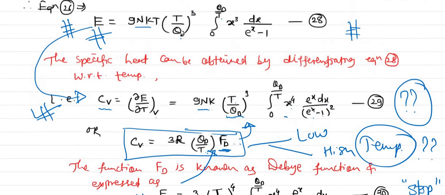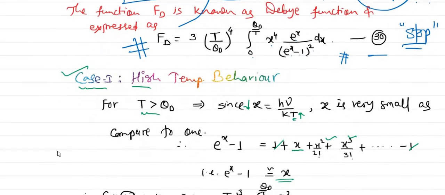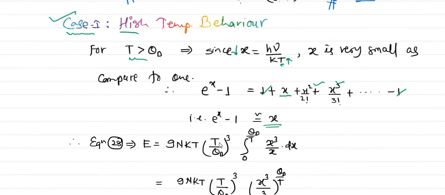In this equation substitute e raised to x minus 1 equal to x. So therefore 9nkT times (T divided by theta D) cube, integral 0 to theta D by T, x cube divided by x dx, because the denominator e power x minus 1 becomes x.